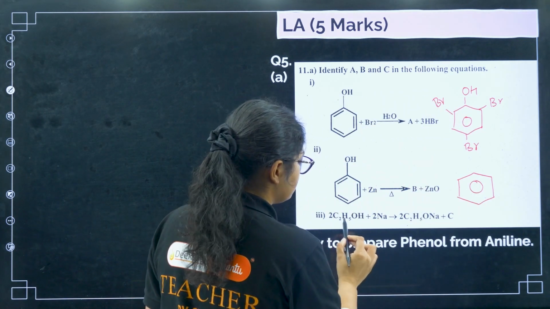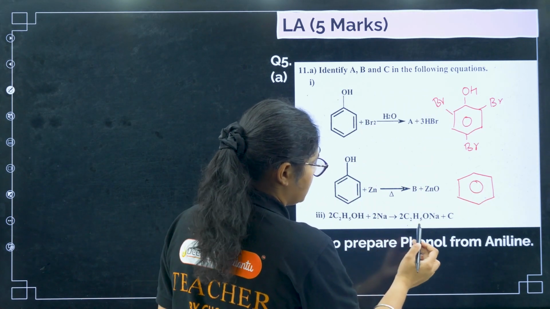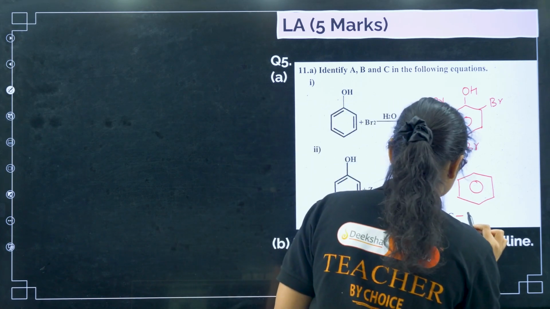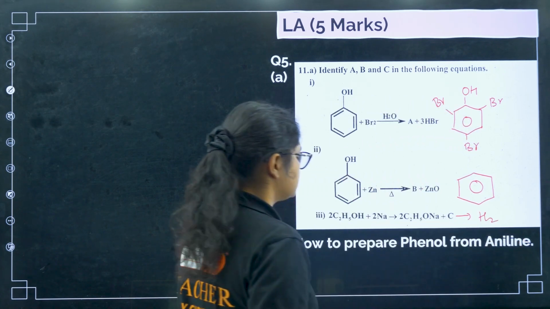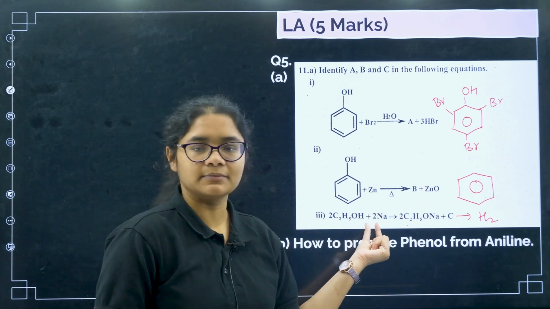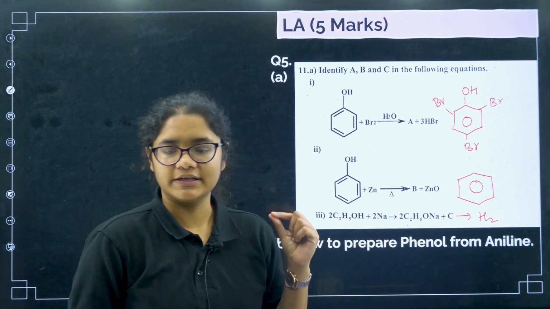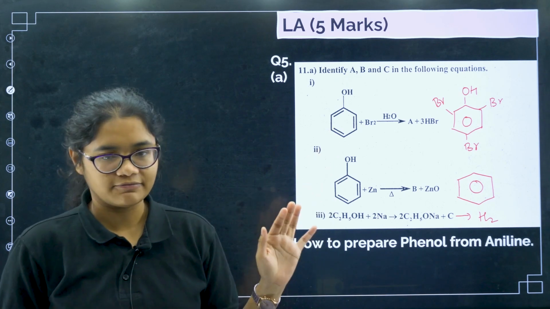And here C2H5OH plus Na will give you C2H5ONa plus H2. So C is what? H2 gas. So this is your reactions of alcohols with metals. So it will behave as an acid, it will give you salt and hydrogen gas. So A, B, C we have found out.